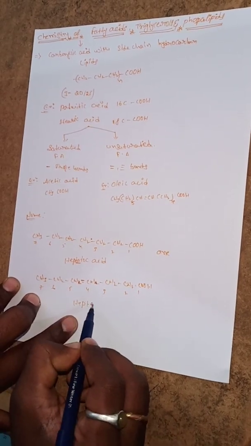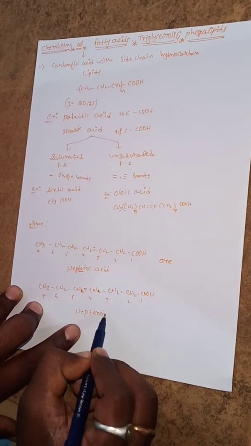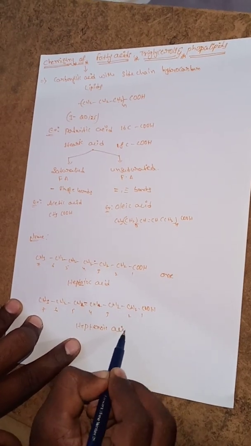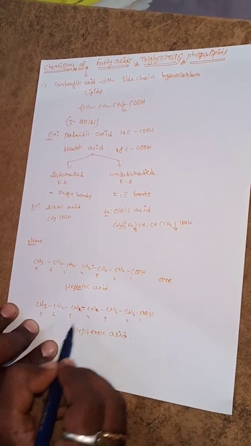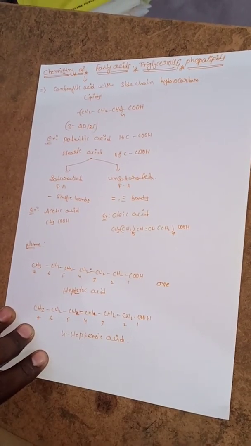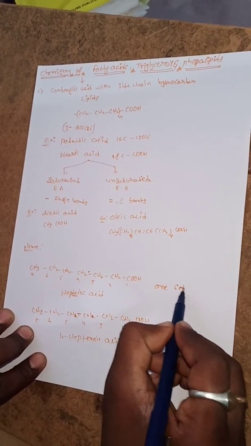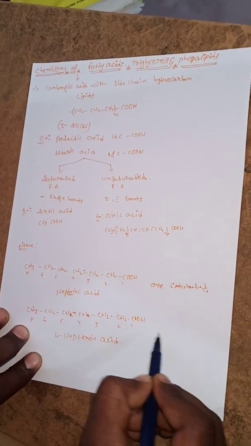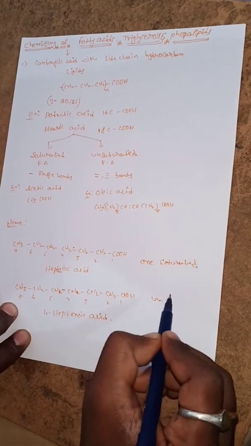So heptanoic acid. Which position? Fourth position. 4-heptenoic acid. This one is saturated. This one is unsaturated.